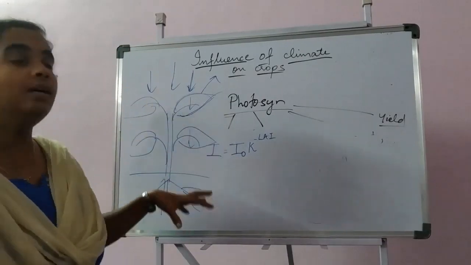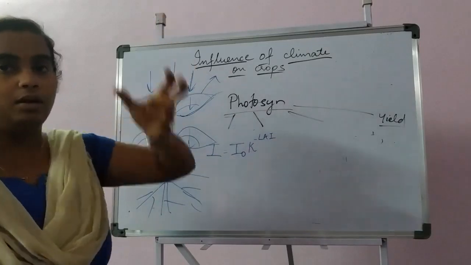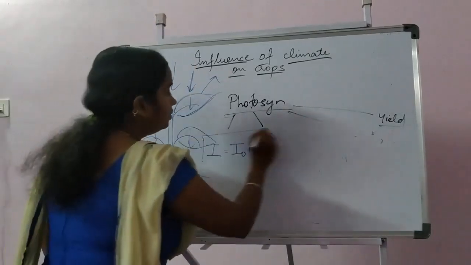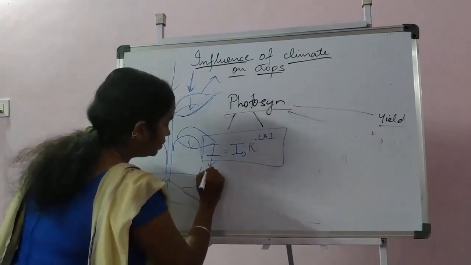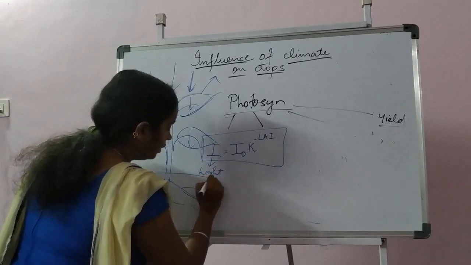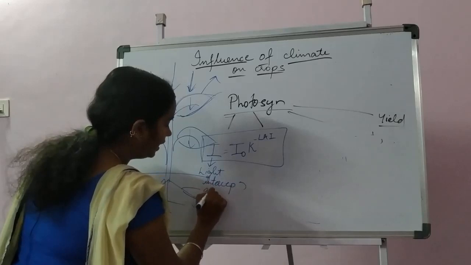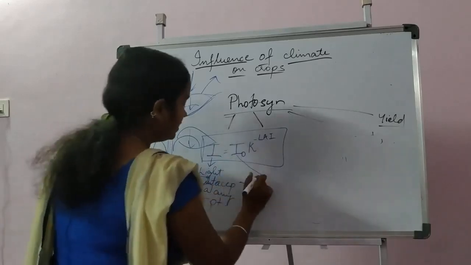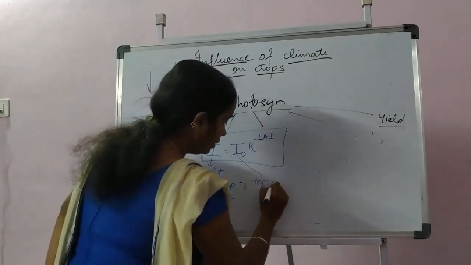That is how the interception of light will vary in taller trees or taller plants. Now this formula: I is the light interception at any point in the plant, and I0 is the light interception at the top of the canopy.